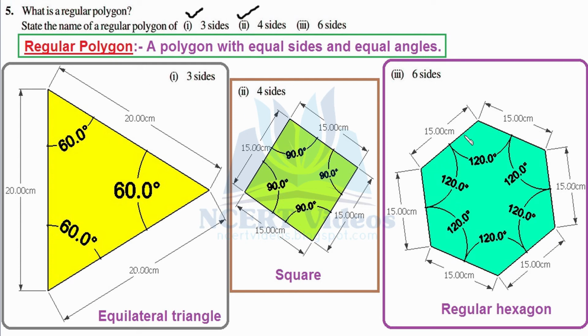That is a polygon having all sides equal to each other and each angle within equal to every other angle. With this, we have named the 6-sided regular polygon which is regular hexagon. So these are some famous regular polygons whose names are universal. With this, our question number 5 is completed.